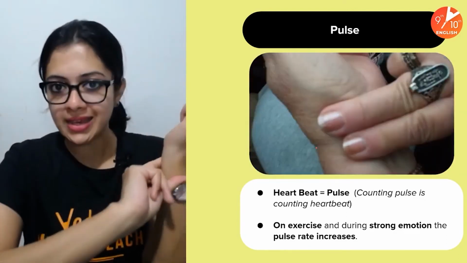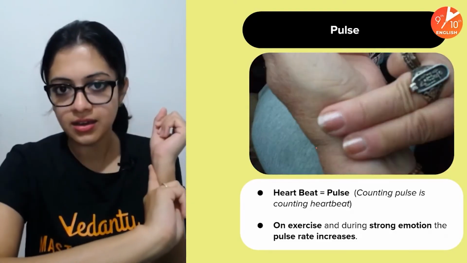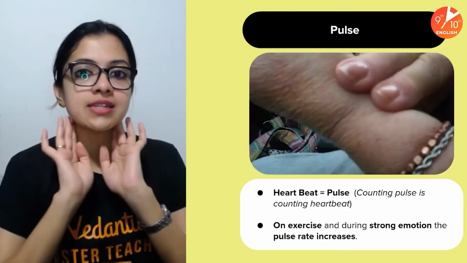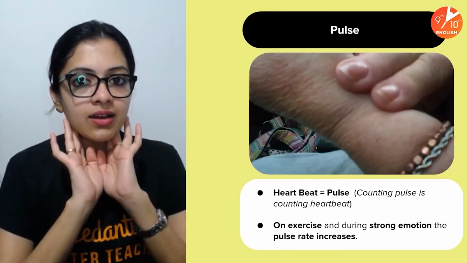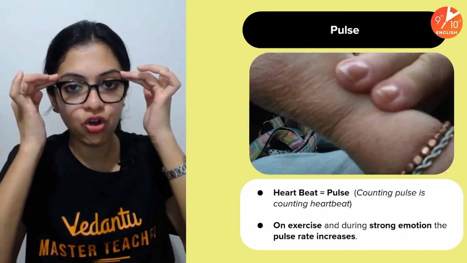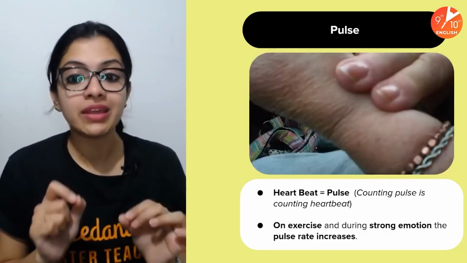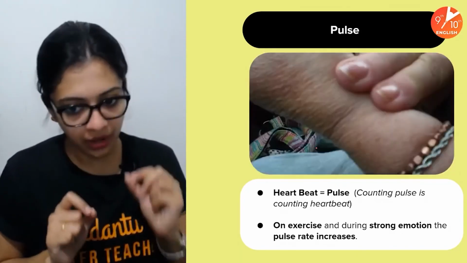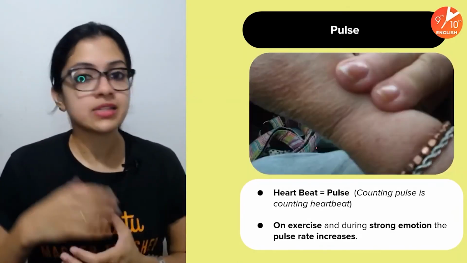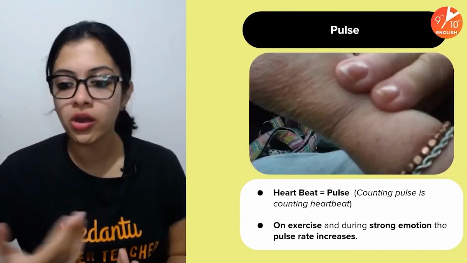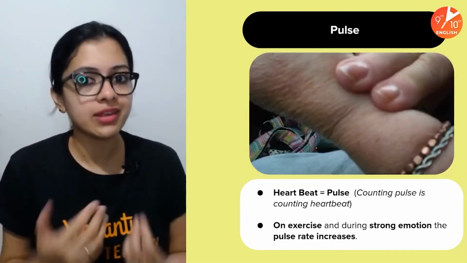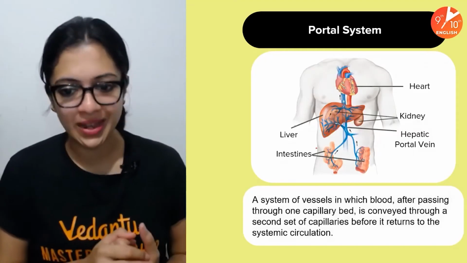And that's why in places like these, your wrist in this place, or in certain places like these, or sides of your forehead, there are certain areas where your pulse can be really felt very well, right? So also keep in mind that on exercise and strong emotions, pulse rate would increase. You must have experienced it yourself as well.